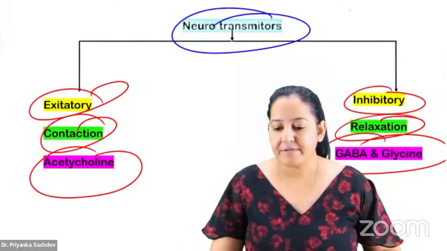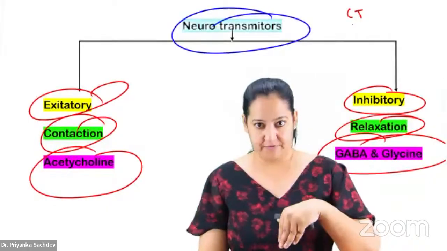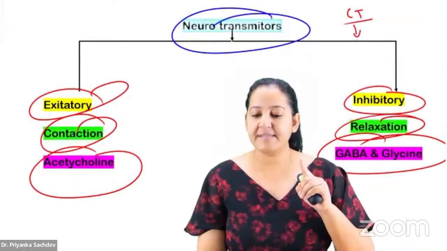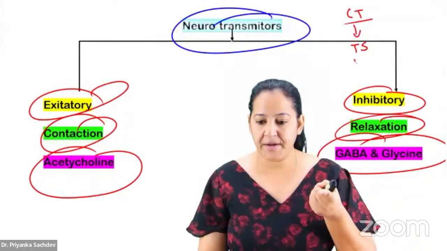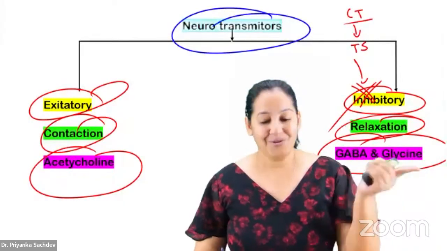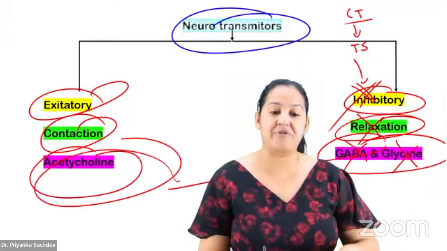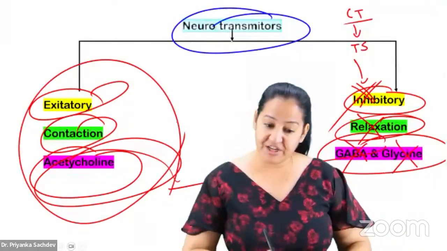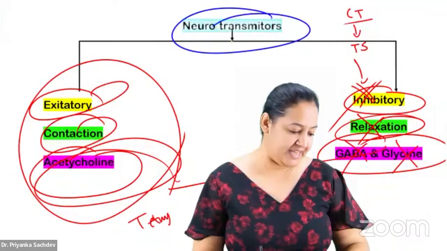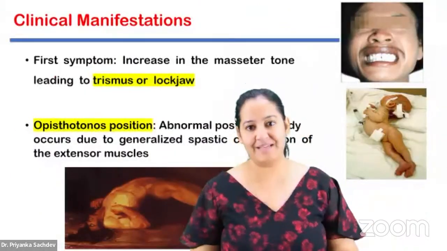Now, if Clostridium tetani enters any human, it releases a toxin, tetanospasmin. What does it do? It inhibits the inhibitory neuron. No inhibitory neurons, no relaxation, no GABA, no glycine. So there is unopposed contraction. Unopposed contraction leads to a disease known as tetanus.